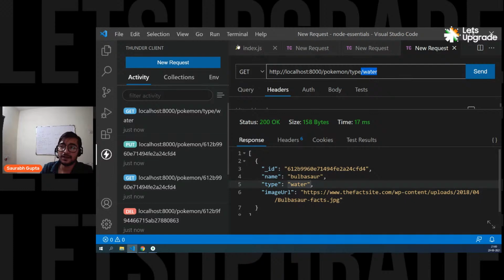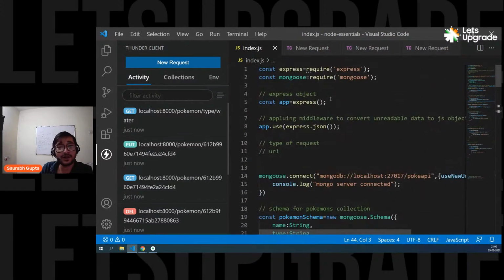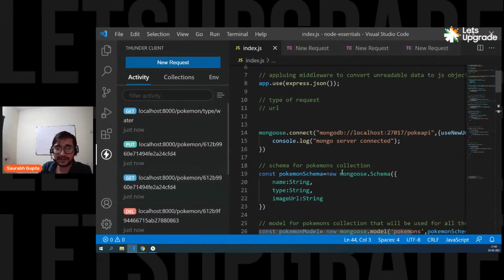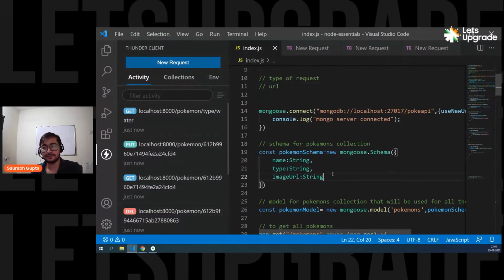Okay, so this is your basic API. Actually, it's a cool API now. If you want, you can add more properties to the Pokemons like powers, abilities, who is the owner, where they are found. You can add all the properties. Doesn't matter. See, the API is done. Now it's totally up to you how many properties you want. Just remember, if you add four or five more properties, don't forget to update the schema. Is that clear?